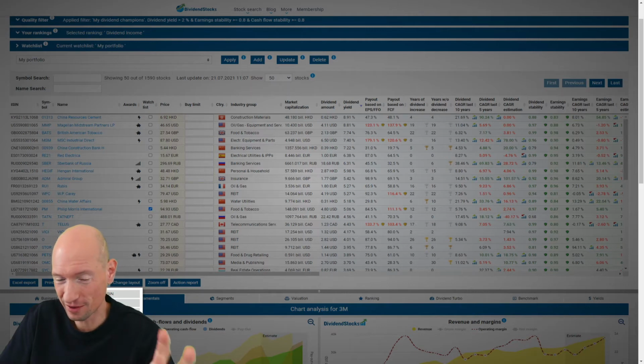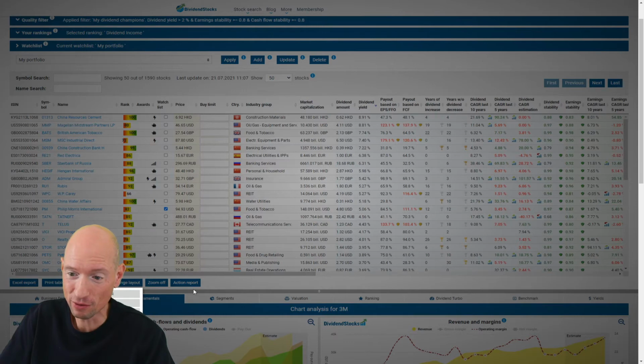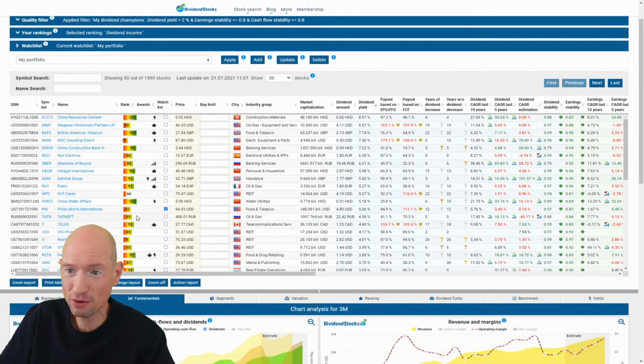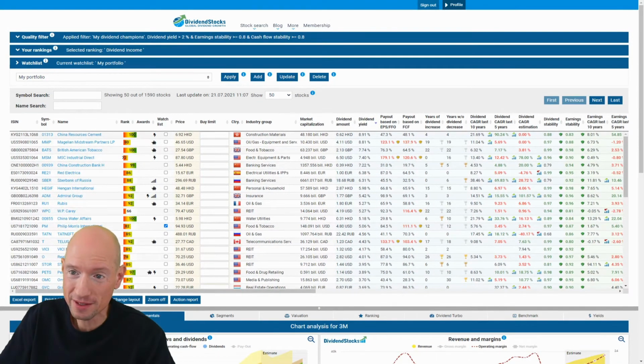It's just for demonstration purposes that I hid this column. So I press rank, and then you see here a new column with rainbow colors, and this column has some scores, and 100 is the best, and 0, you might guess it, is the worst.